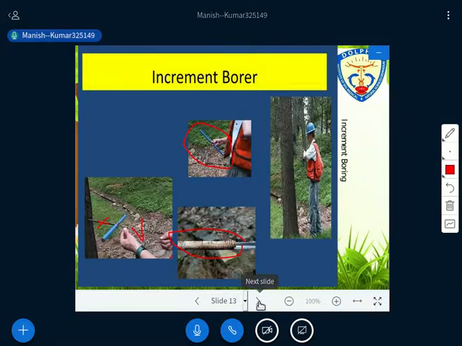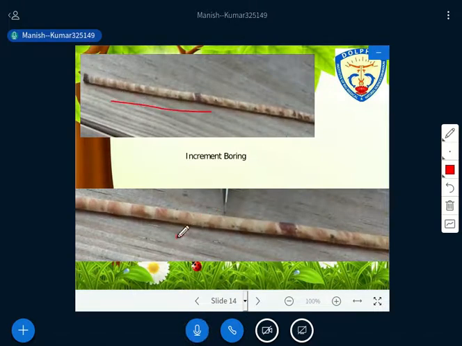Let me show you in the next slide. You'll get this kind of thing, and as you look at it, this is the hardwood center, and you see dark color, light color, dark color, light color. Dark is for the summer season, and light color is for the spring season. All these bands of rings have been made here. We just count all these bands, and we are able to estimate the age of the tree using this instrument called the increment borer.